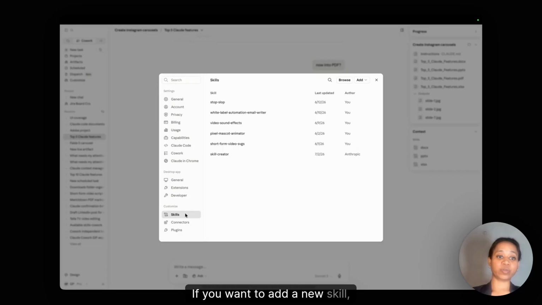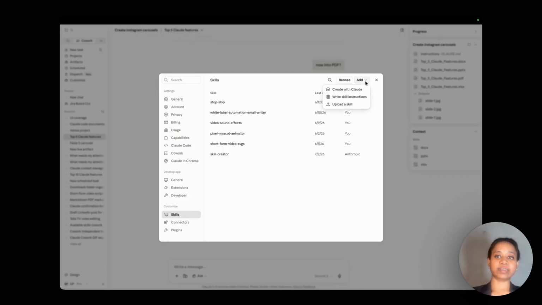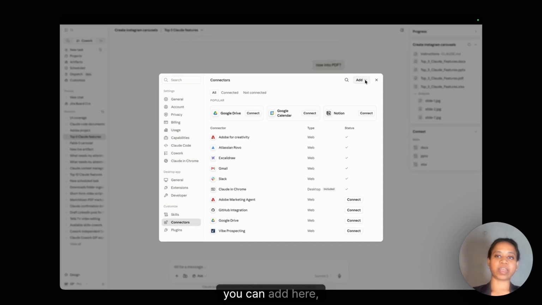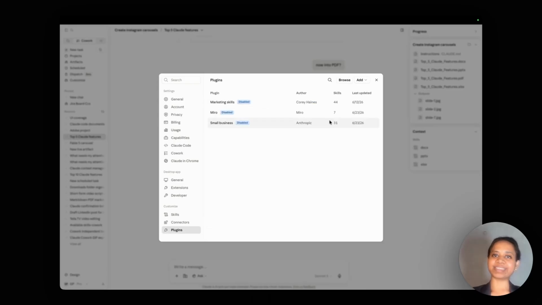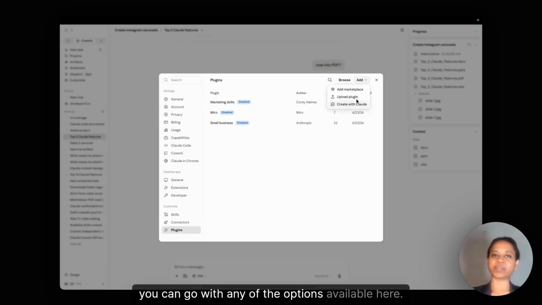If you want to add a new skill, then you click here, Add, Upload a skill, or Create or Write skill instructions. You choose any of these options. Even for connectors, you can add here, add custom connector, and then you go ahead with this. And for plugins, similarly, you can go with any of the options available here.